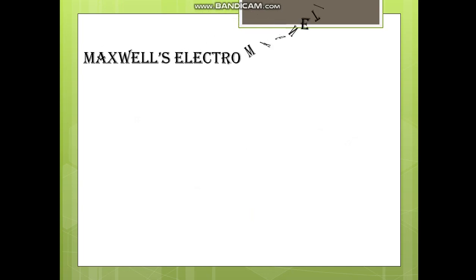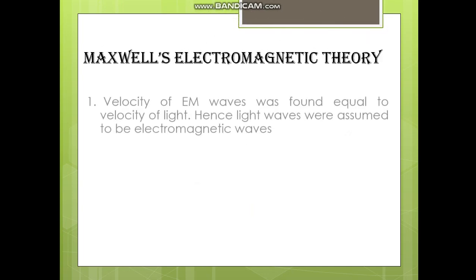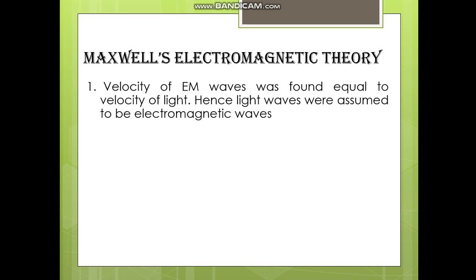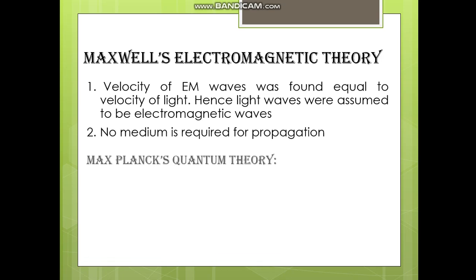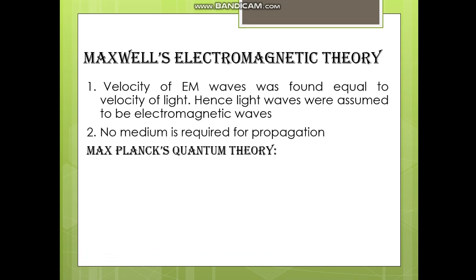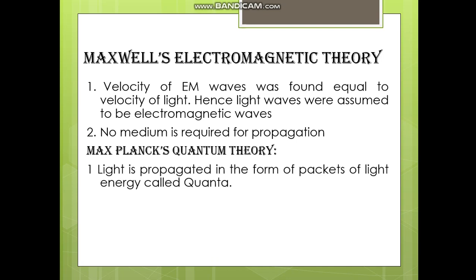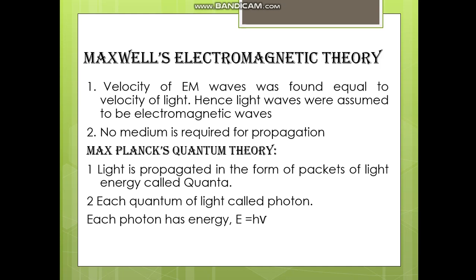Now let us see Maxwell's electromagnetic theory. Velocity of electromagnetic waves was found to be equal to the velocity of light. Hence, light waves were assumed to be electromagnetic waves. No medium is required for propagation. Max Planck's quantum theory states that light is propagated in the form of packets of light energy called quanta. Each quantum of light is called a photon. Each photon has energy E equal to h times nu, where nu is the frequency of light and h is Planck's constant.